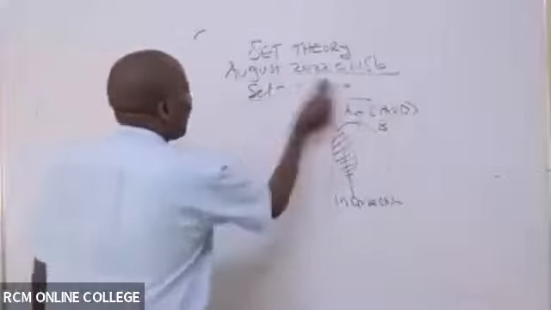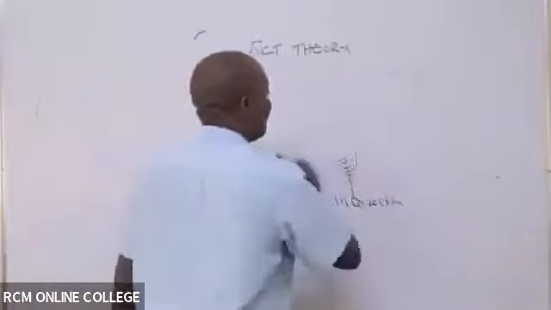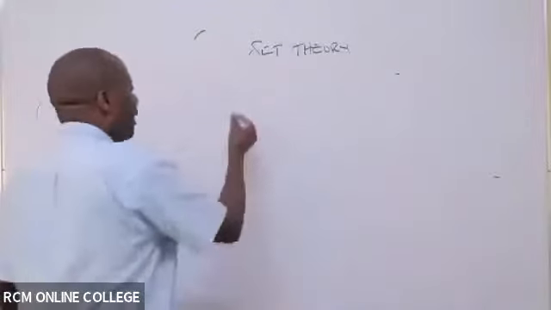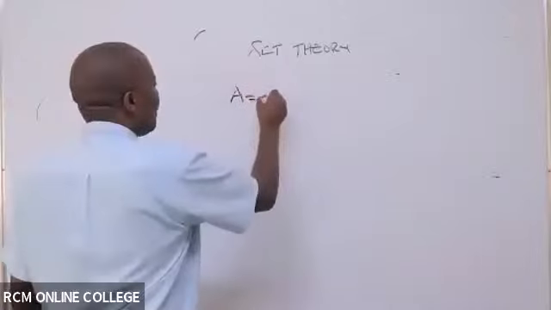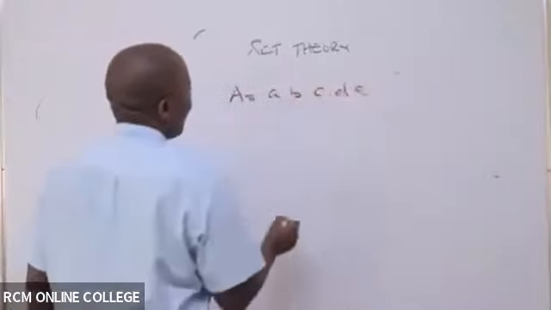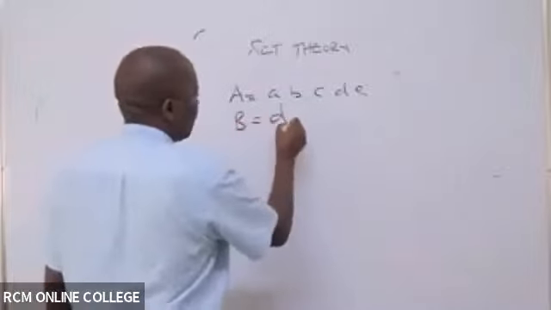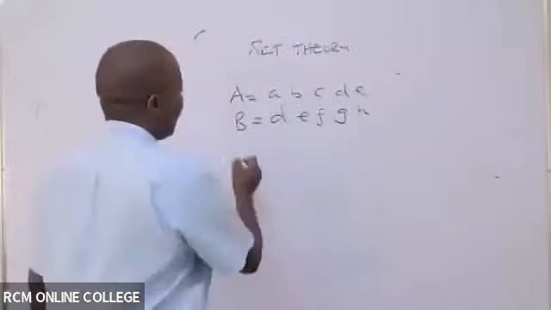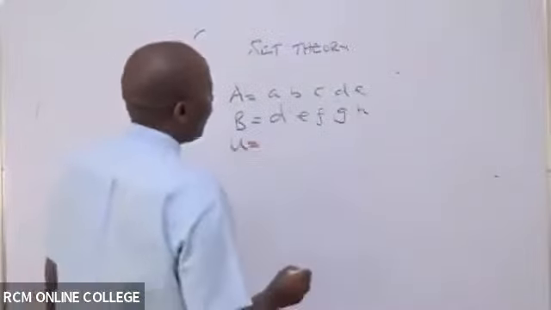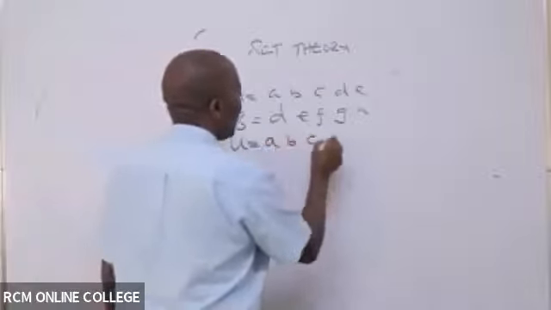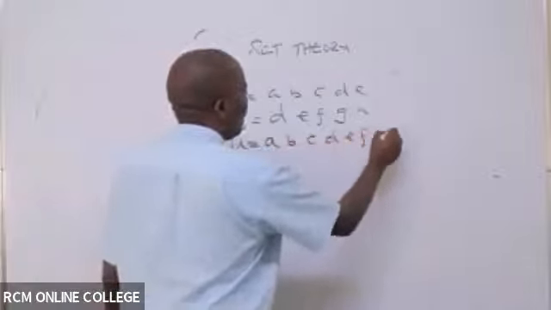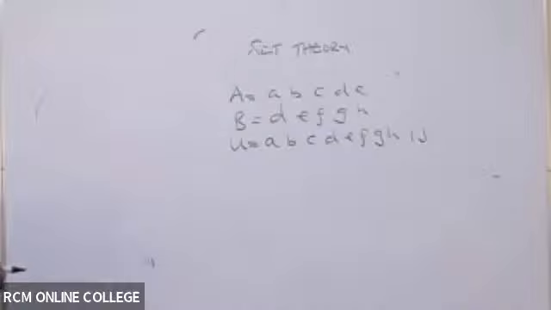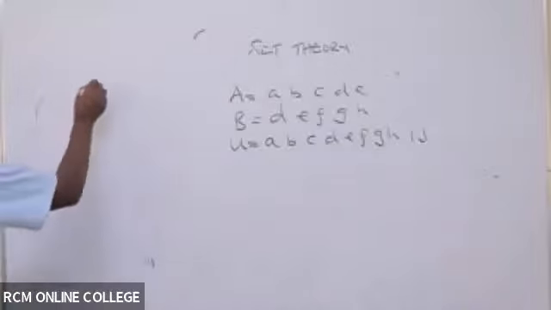If, for example, we are given this kind of analysis, we are given here that set A has these memberships: A, B, C, D, E. And then we have set B with these memberships: D, E, F, G, H. And then we have the universal set, which has A, B, C, D, E, F, G, H, I, J. So then if you're told to draw this on a Venn diagram,